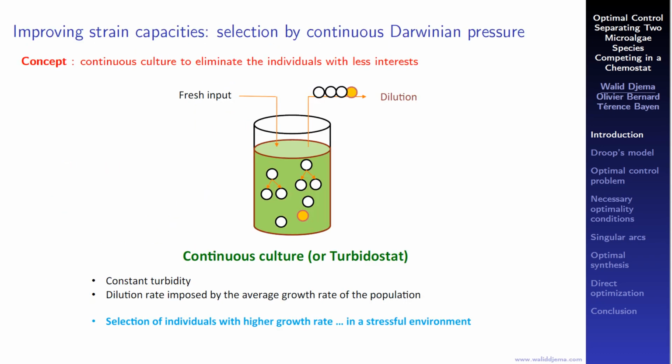Now, we are considering the case where several microalgae species are competing in a chemostat. Selection by Darwinian pressure, so by imposing conditions that favor the species of interest, has already given some spectacular results. These continuous selection approaches are, however, time-consuming, and we can expect to improve these experiments using optimal control, especially by playing on the dilution rate of the photobioreactor. So, the objective of our work is to identify optimal strategies, minimizing the operating time when the species of interest dominates the population.